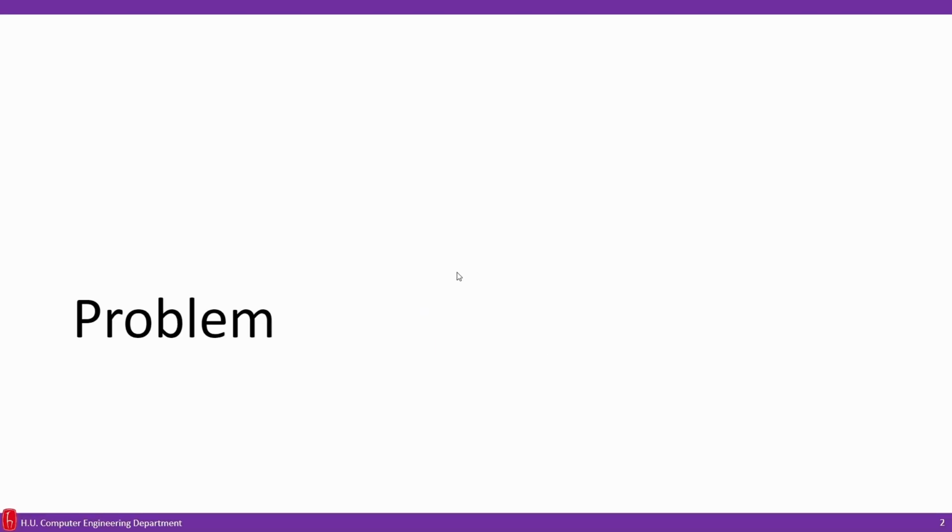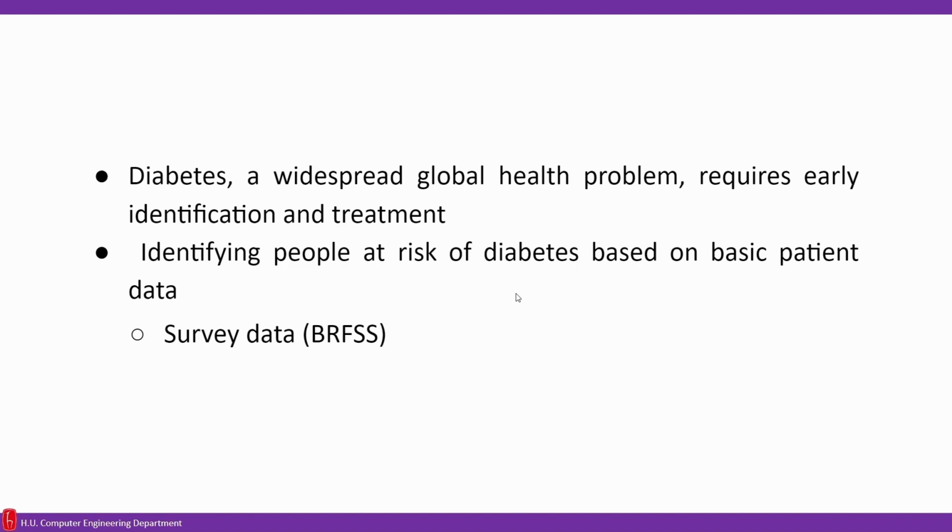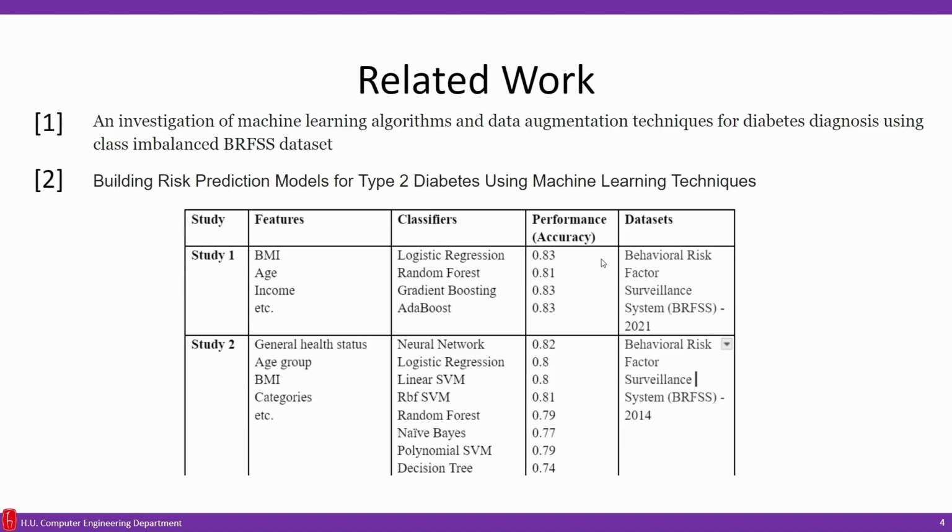The problem of our project is diabetes, of course. Diabetes is a global health problem affecting millions of people. Early diagnosis and treatment are very important in this problem. In our project, we focus on identifying individuals at risk of diabetes using basic patient data collected from surveys. By analyzing this survey data and using deep learning models, we aim to improve early diagnosis and solve this problem.